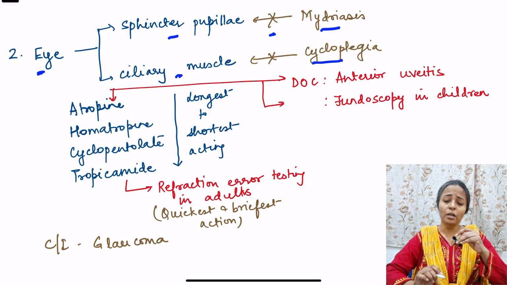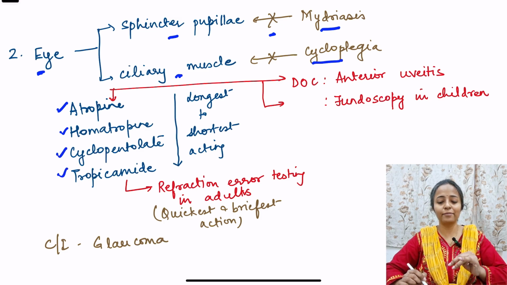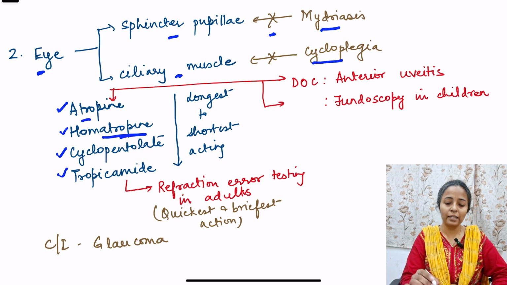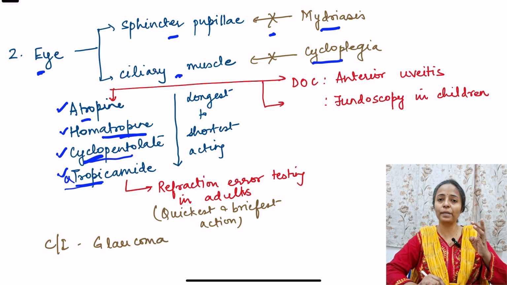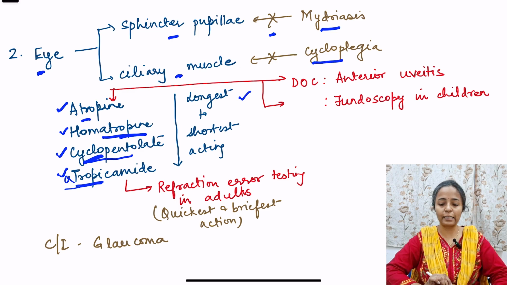So in the eye, the anticholinergics which are used are four: atropine, homatropine, cyclopentolate, and tropicamide. If you see, all these have atropine in their name. Atropine is there, homatropine, right? And cyclopentolate, I remember it as causing cycloplegia. So four drugs: atropine, homatropine, cyclopentolate, and tropicamide, and these are arranged from longest to shortest acting.